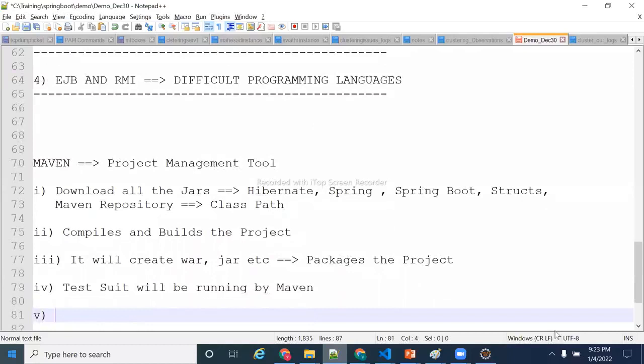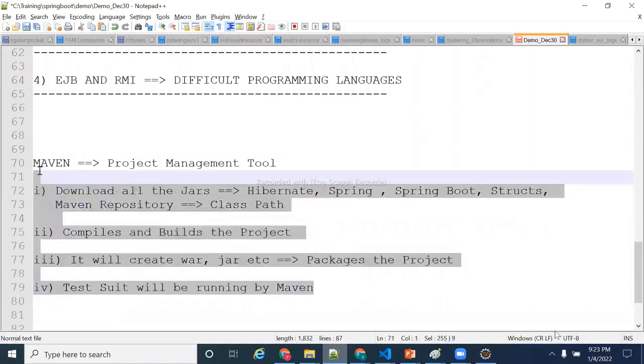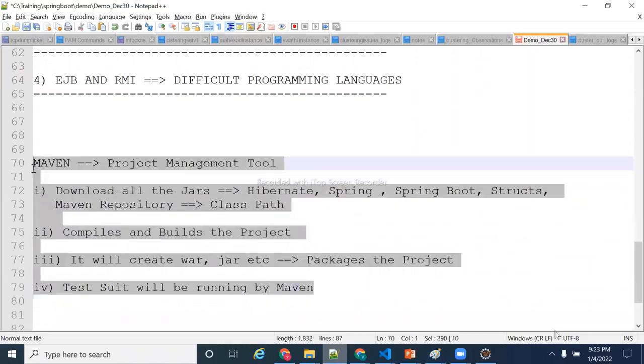Finally, the test suite will be run by Maven, and it will create a jar. Okay, these are some of the activities. I don't want to go further on Maven. These are the project management utilities. Management is nothing but I wrote the code.